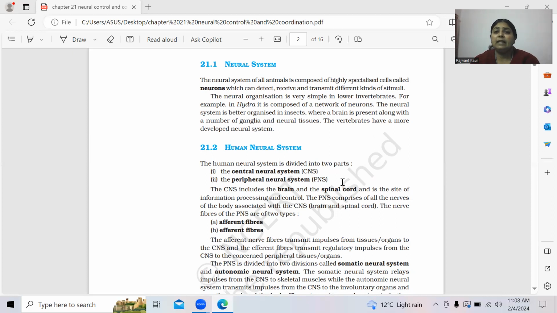So here I am discussing that if we are talking about a lower invertebrate, for example Hydra, which is the simplest type of organism, in Hydra only a network of neurons is there. And if we are talking about phylum Arthropoda, class Insecta, in insects a brain is also present along with a number of ganglia and neural tissues. But subphylum Vertebrata has a more developed type of neural system, and we all come under these vertebrates. Okay, proceeding with the human neural system.